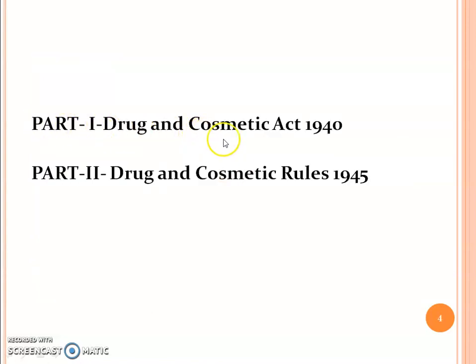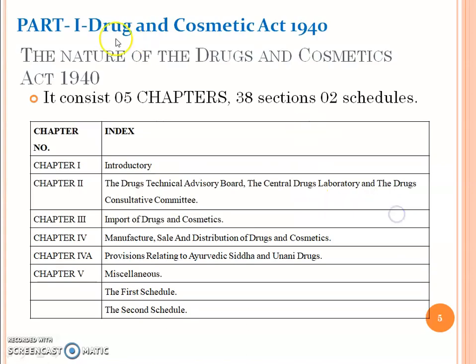Part 1 is the Drugs and Cosmetic Act 1940. Part 2 is the Drugs and Cosmetic Rules 1945. So, Part 1, the Drugs and Cosmetic Act 1940. The nature of the Drugs and Cosmetic Act 1940: it consists of 5 chapters, 38 sections and 2 schedules.